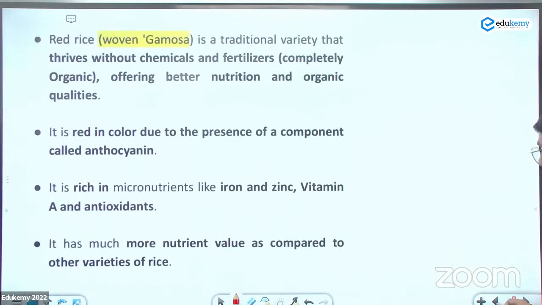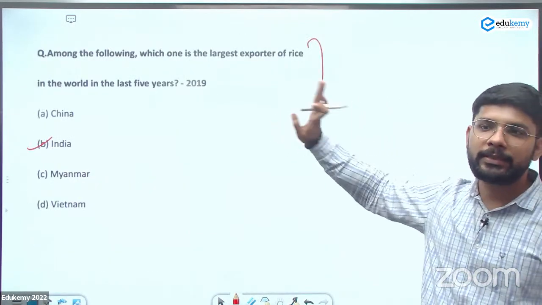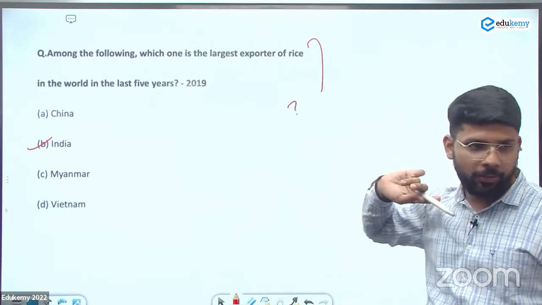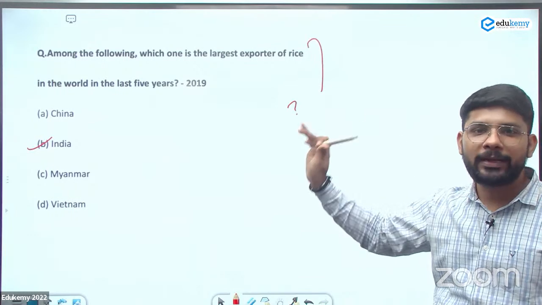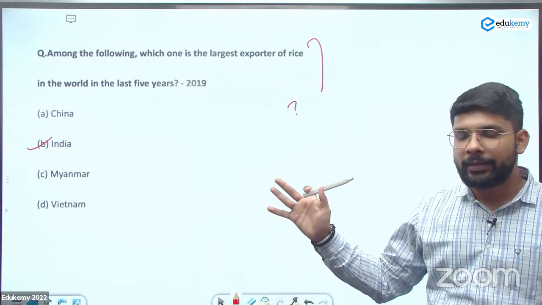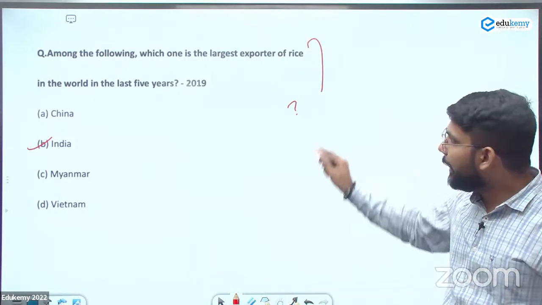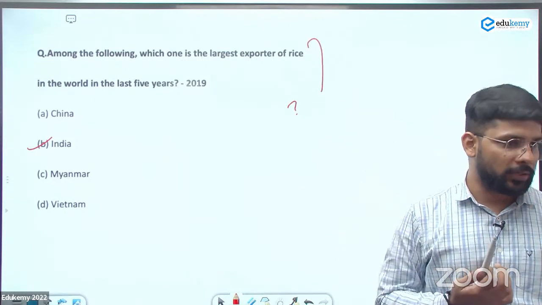So this is a simple question from general information. But when we start writing, it comes to our mind that China must be the biggest. But we need to look at the data from the economic survey. They compile the data of the last 3-4 years. So we need to note that data. India is the highest producer in which of the following products.